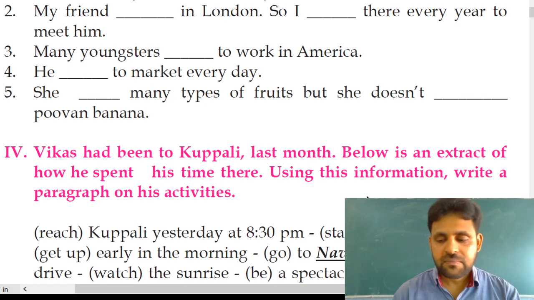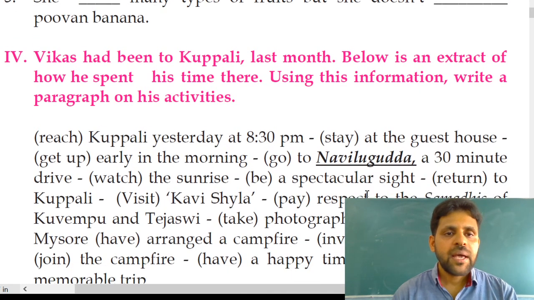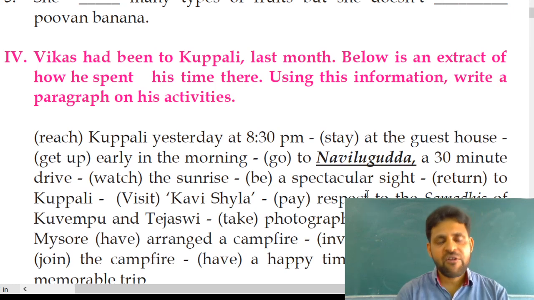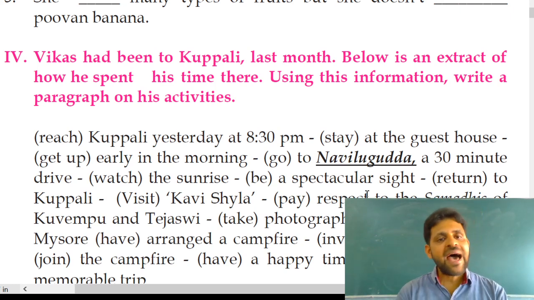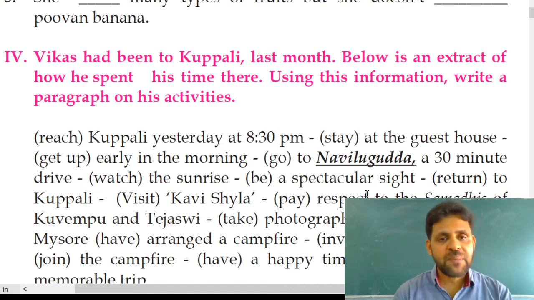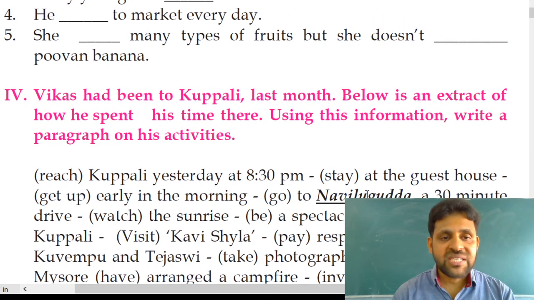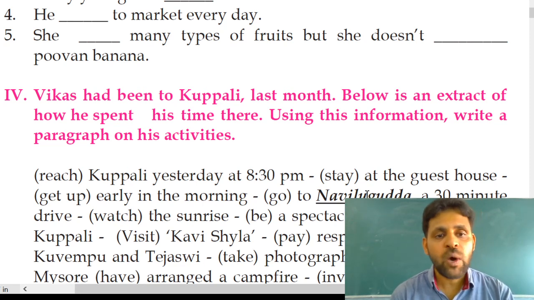Fourth one: he dash to market every day. He goes to market every day. She dash many types of fruits, but she doesn't dash one banana. See the options. She likes many types of fruits, but she doesn't like one banana.